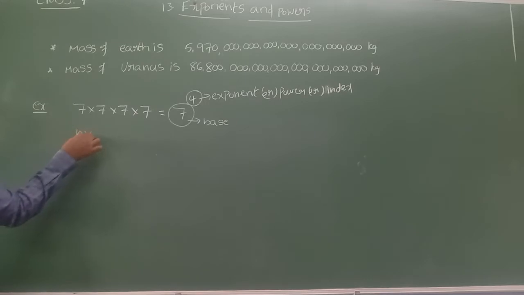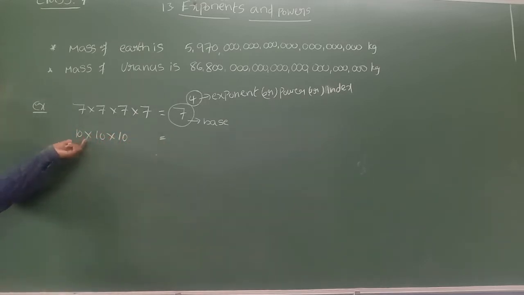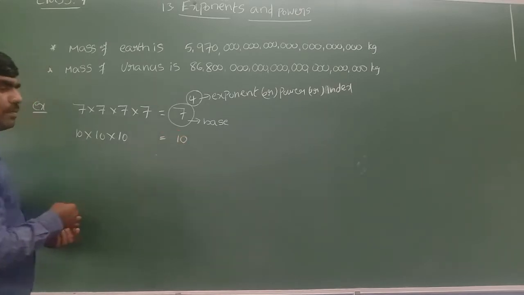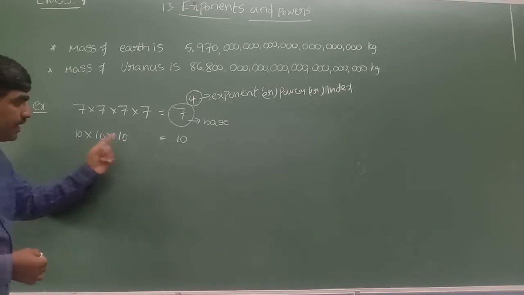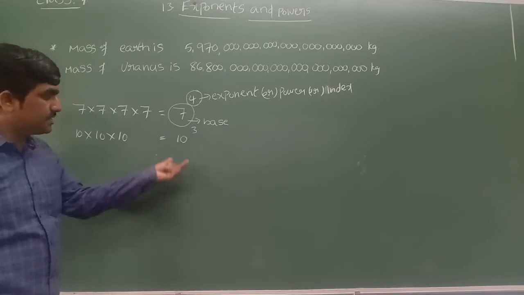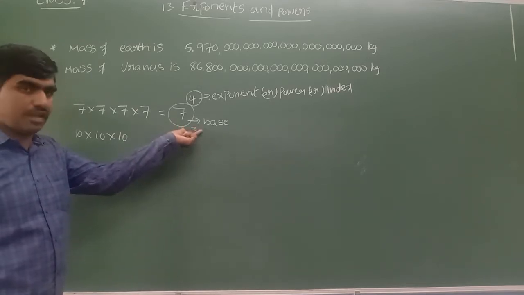Suppose I have 10 into 10 into 10. How can I write it? We are multiplying the number 10 by itself. How many times are we multiplying? We are multiplying it 3 times. So power 3. We read it as 10 to the power 3.